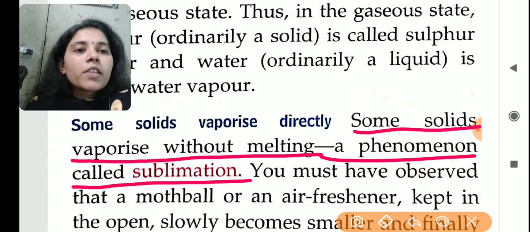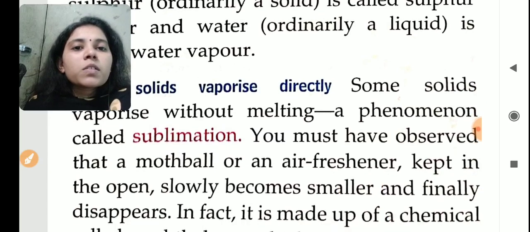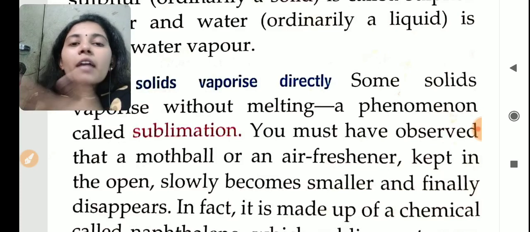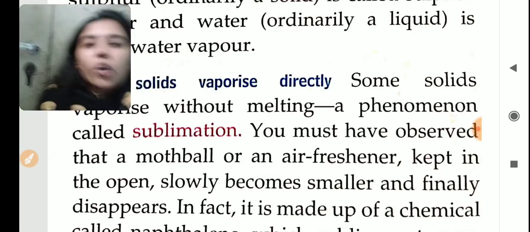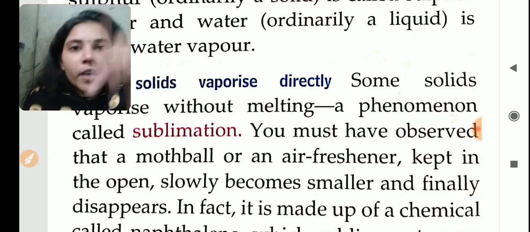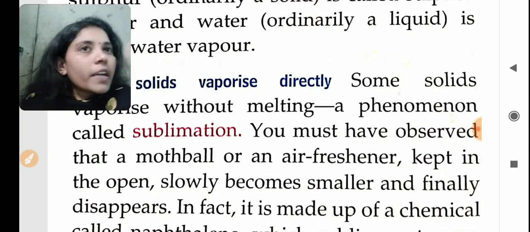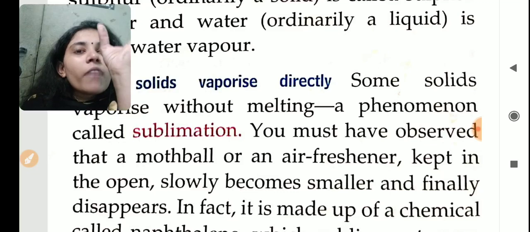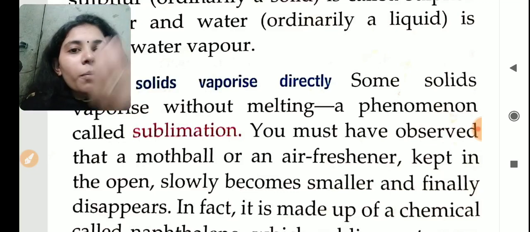Okay. So, for example, you must have observed that a mothball or an air freshener kept in the open slowly becomes smaller and finally disappears. See, that room freshener is a solid substance. When we keep it in the washroom or in the bedroom, that white color solid substance will not melt to liquid.